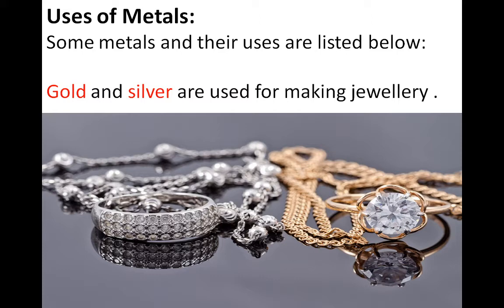So just tell me, what is lustrous? Yes, lustrous means the shiny property. Metals give shine. As we already know, gold and silver possess this shiny property and they shine, and because of that we use these two metals for making jewelry.